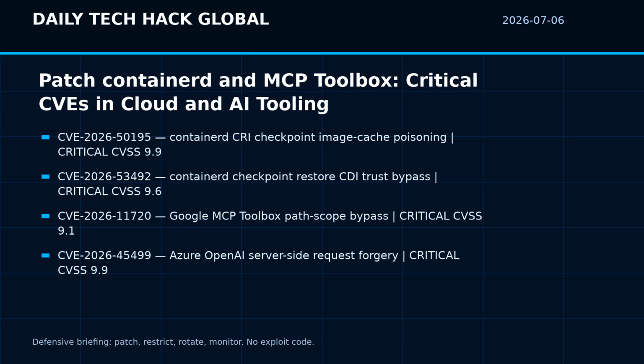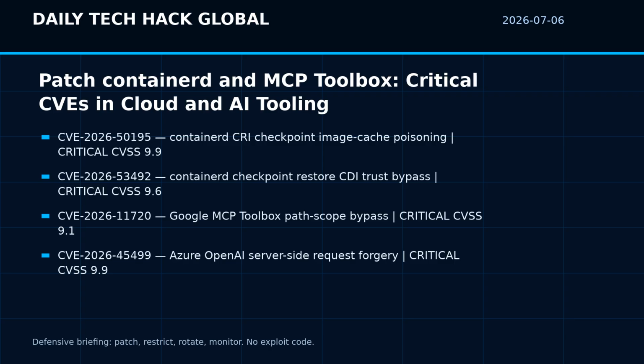First, CVE-2026-50195 affects containerd before the fixed releases listed by the advisory. NVD describes a CRI checkpoint import issue where image references in checkpoint metadata are not validated correctly. The practical impact is local image cache poisoning on a node, followed by other pods potentially running the wrong image under their own pod identity. NVD rates it critical with CVSS 9.9.